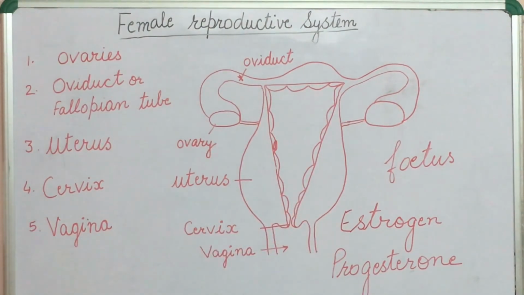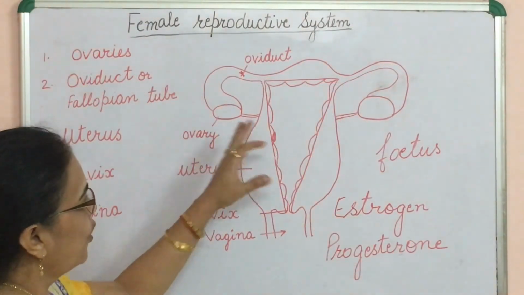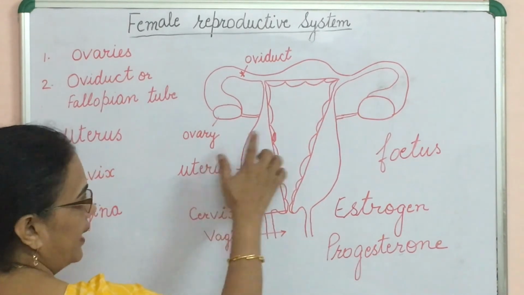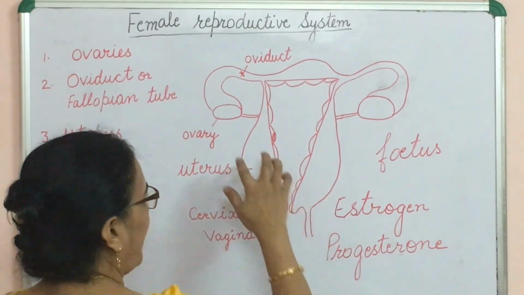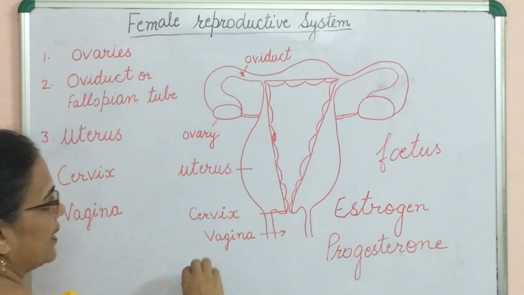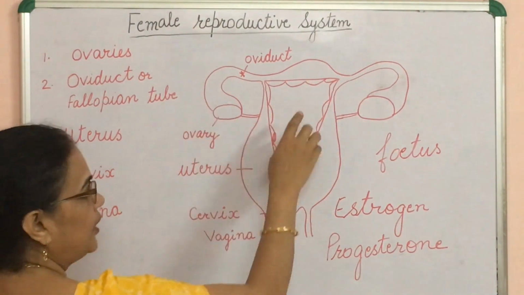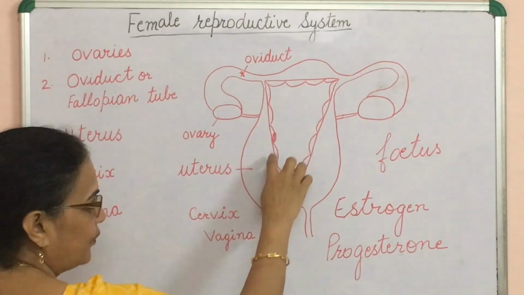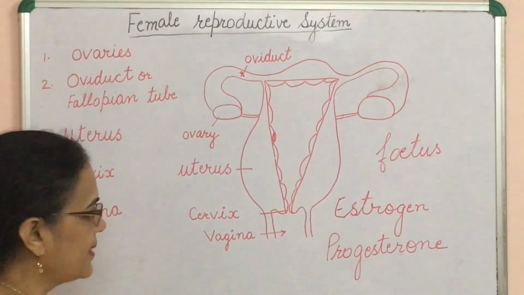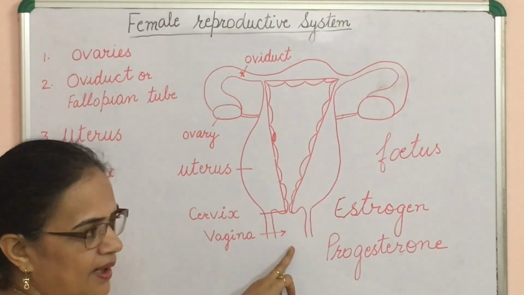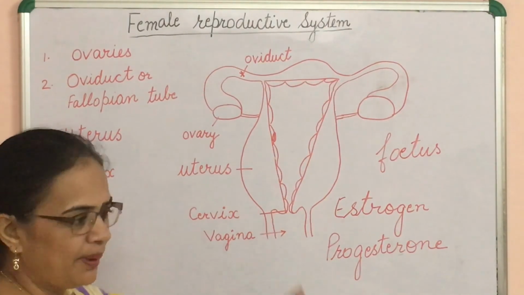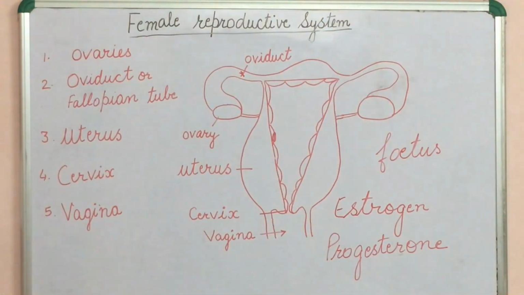Now the next topic is what happens when the egg is not fertilized. Each ovary produces one egg every month, and the uterus also prepares itself every month.